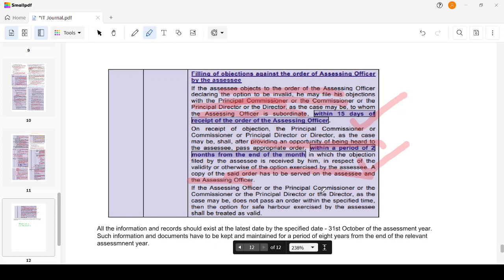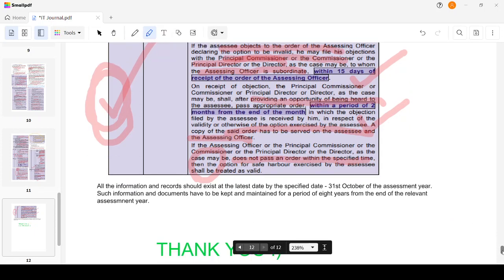If the assessing officer or the Principal Commissioner or PDGIT or DGIT, as the case may be, does not pass an order within the specified time, then the option of safe harbor shall be treated as valid. All the information and records should exist by the specified date, that is 31st October of the assessment year. Such information has to be kept for a period of 8 years from the end of the relevant assessment year.